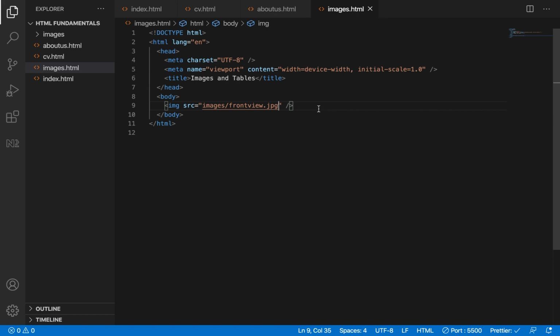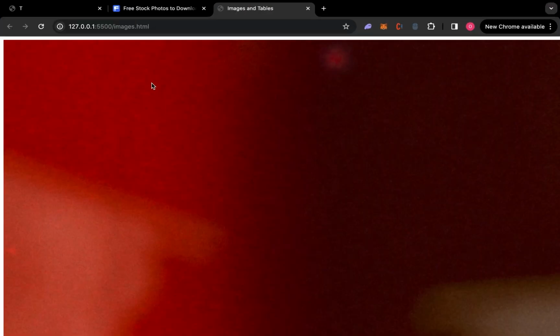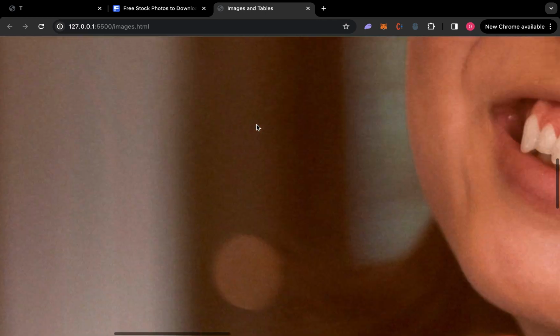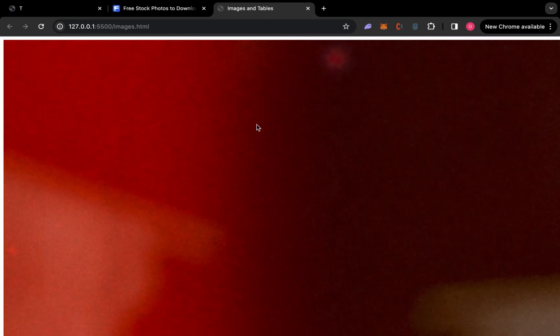So now that I've put it, let's save it and let's load it. Let's see how it looks like. Wow, it's so big. The image is so big. It occupies everything. So how can we now make it smaller?